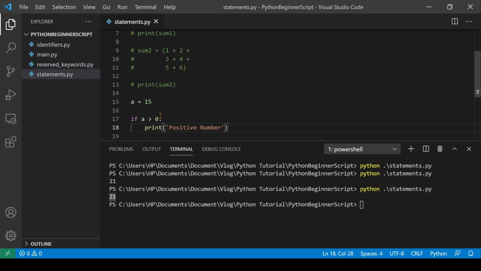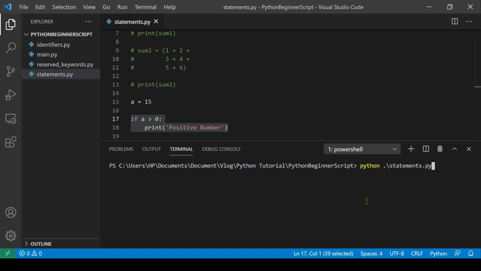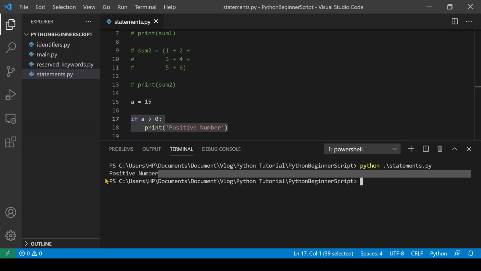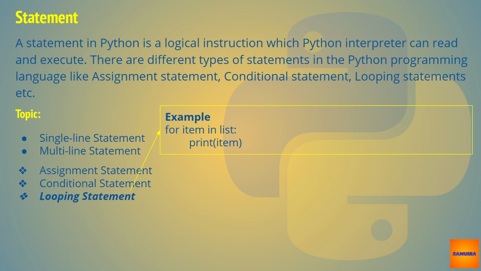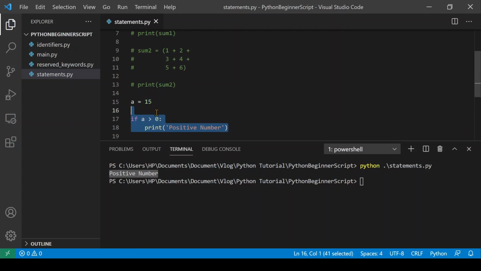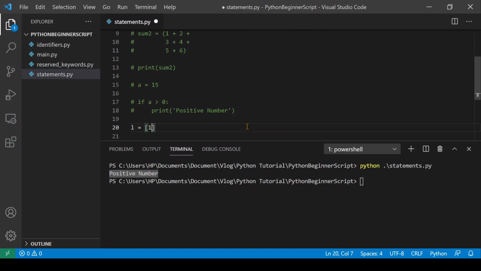Decision making is required when we want to execute the code only if a certain condition is satisfied. This is how we can write a conditional statement using the if statement. A loop statement allows us to execute a statement or group of statements multiple times.